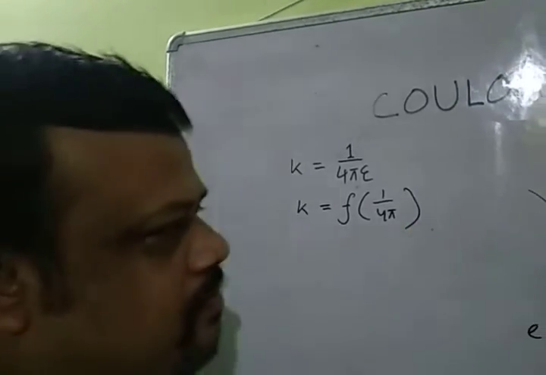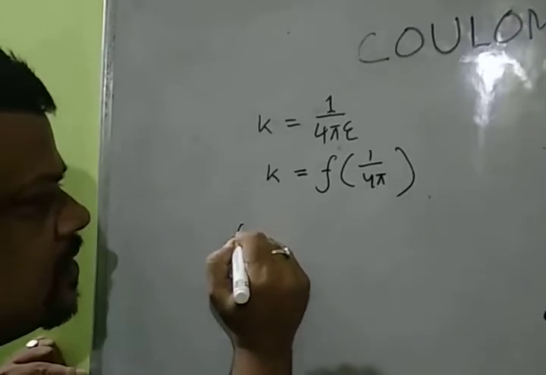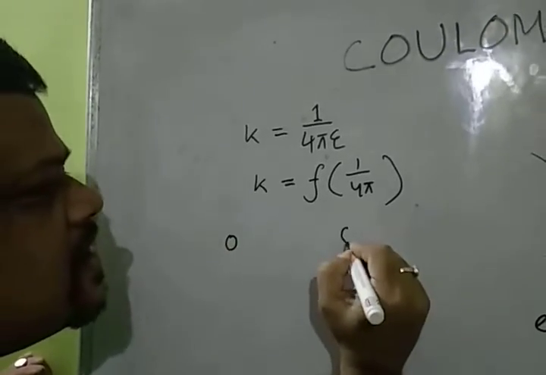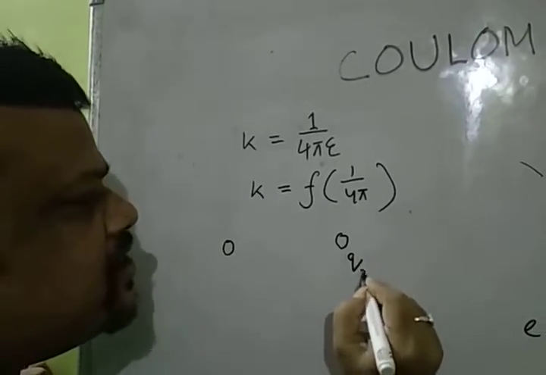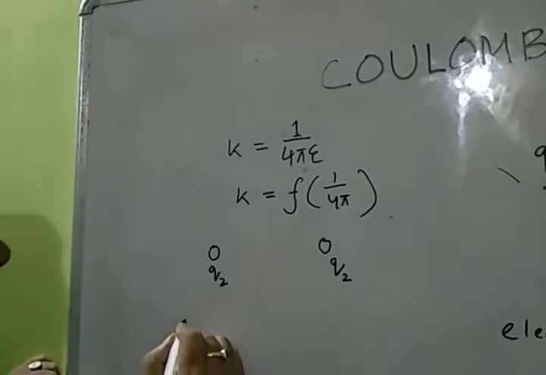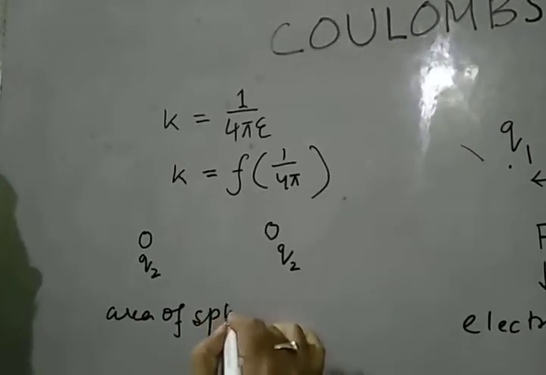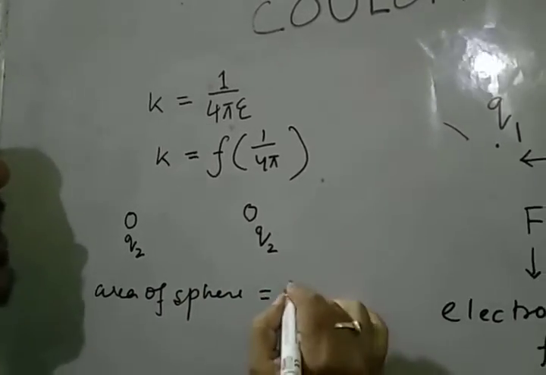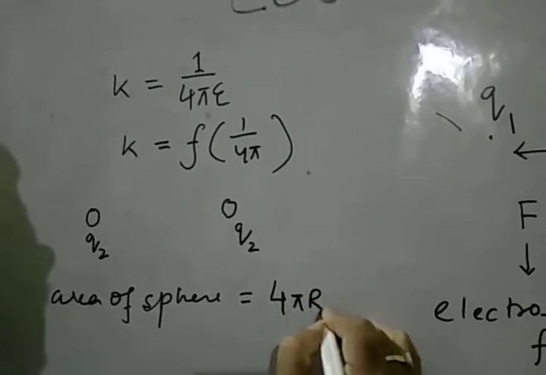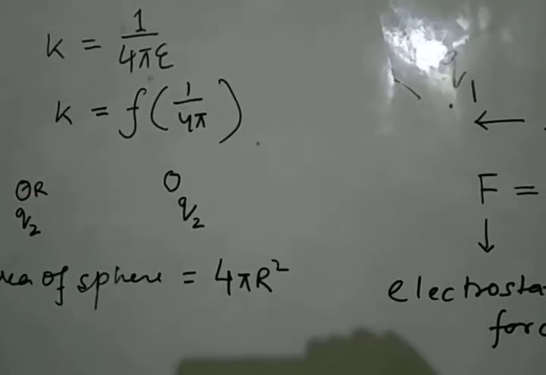The reason is that Coulomb assumed the charges are spherical in nature, and the area of a sphere, we all know, is 4 pi R square, where R is the radius of the sphere.